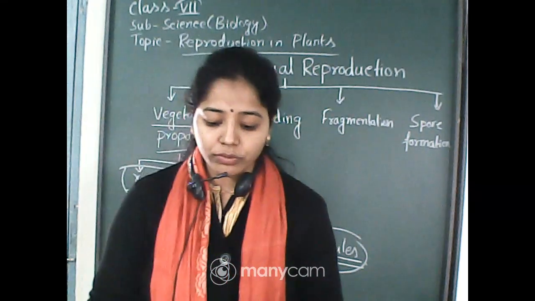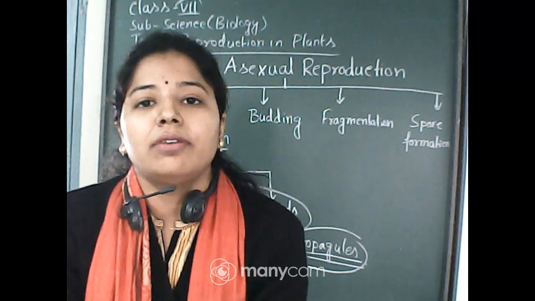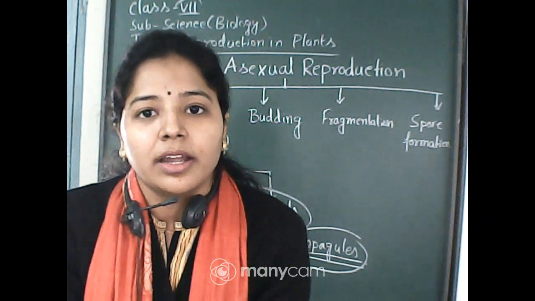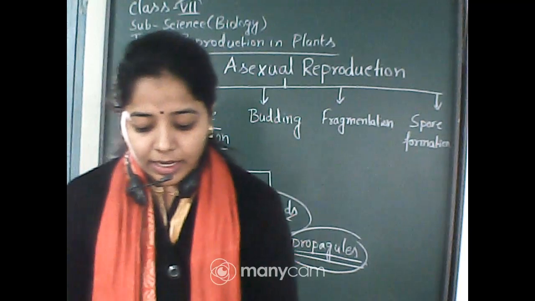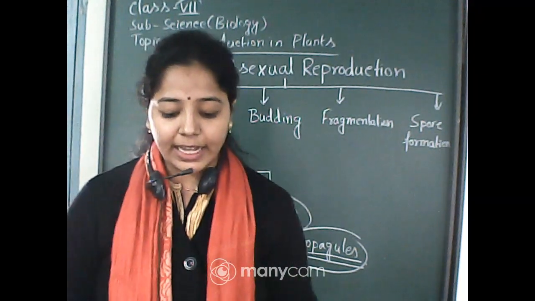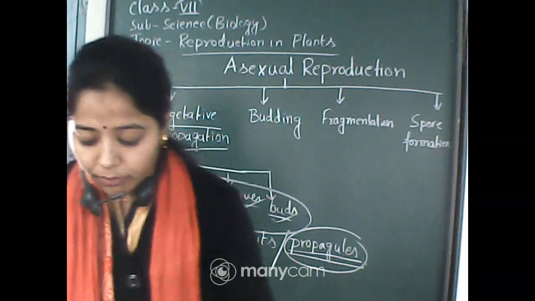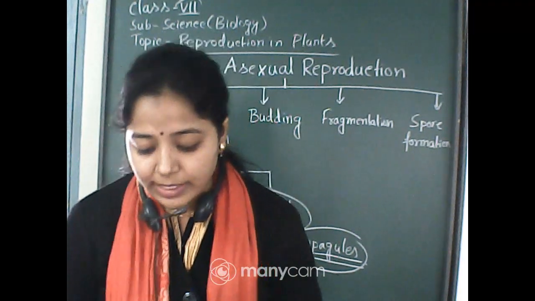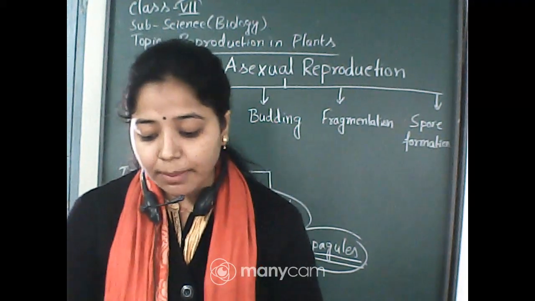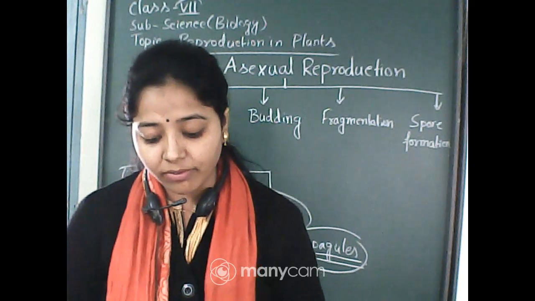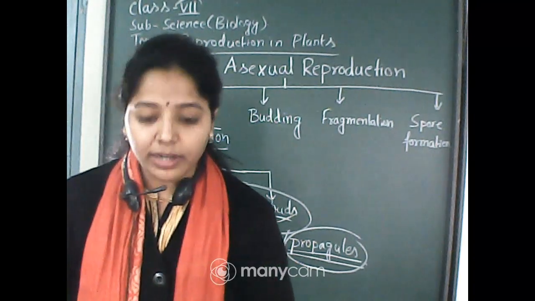Now comes the second point, that is vegetative propagation by means of leaf. Have you ever heard of bryophyllum? In Bengali, it is known as pathorkuchi. This bryophyllum is also called the sprout leaf plant. It has buds in the margins of leaves. You can see in figure 12.4 from your book, page number 135. There you can see that the buds are actually growing in the margin of the leaves. If a leaf of this plant falls on moist soil, each bud gives rise to a new plant.